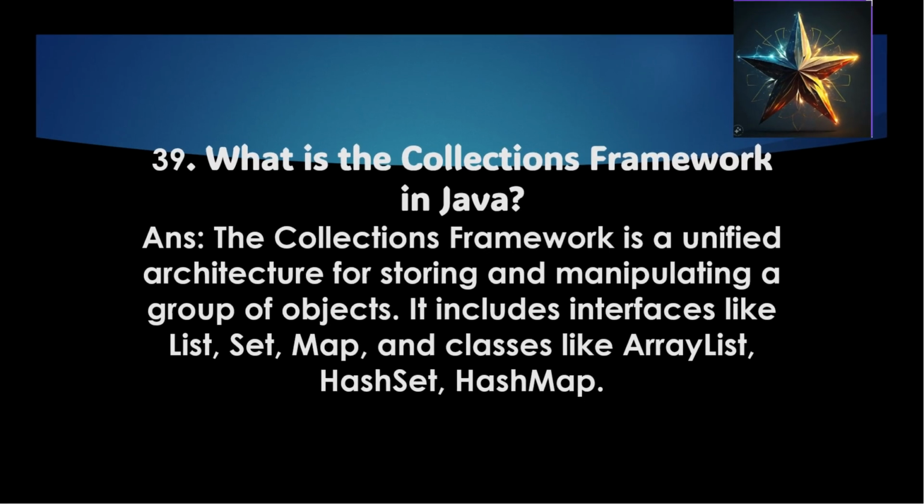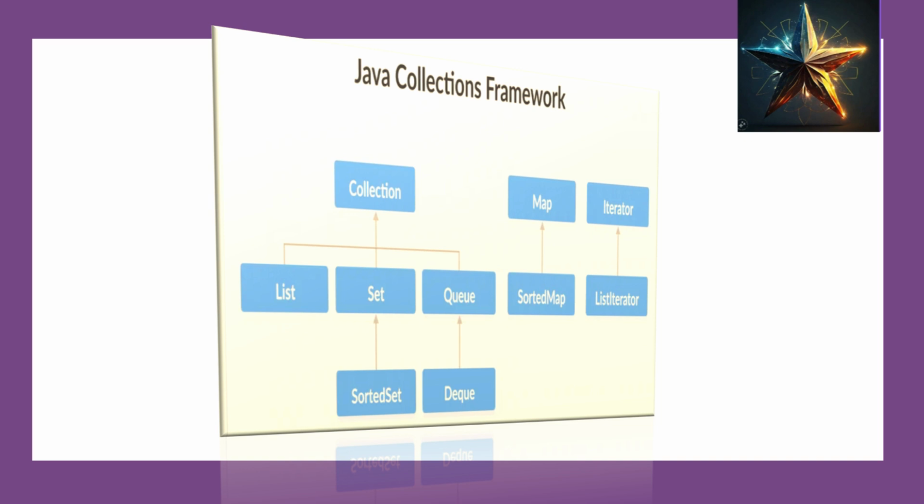What is the collection framework in Java? The collections framework is a unified architecture for storing and manipulating a group of objects. It includes interfaces like list, set, map, and classes like ArrayList, HashSet, HashMap. Java collections framework is illustrated using the flowchart given below.